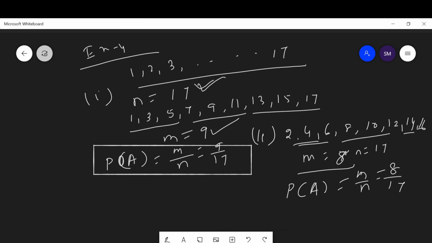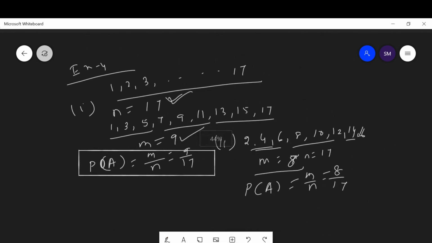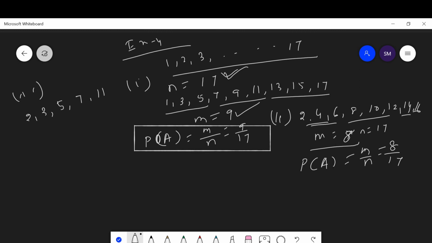Then the next question asks for the probability of getting a prime number. The prime numbers are 2, 3, 5, 7, 11, 13, and 17.